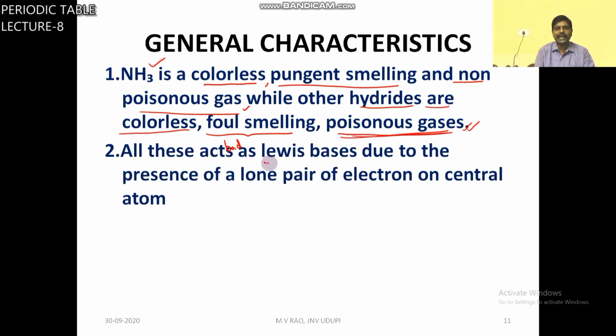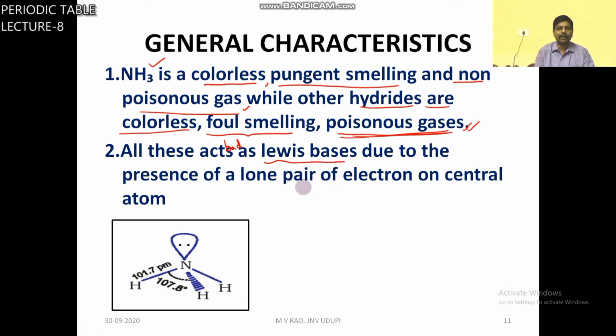All these act as Lewis bases due to the presence of a lone pair. You can see here in the structure of ammonia, the lone pair of electrons. Because of this lone pair of electrons, all these hydrides act as Lewis bases.